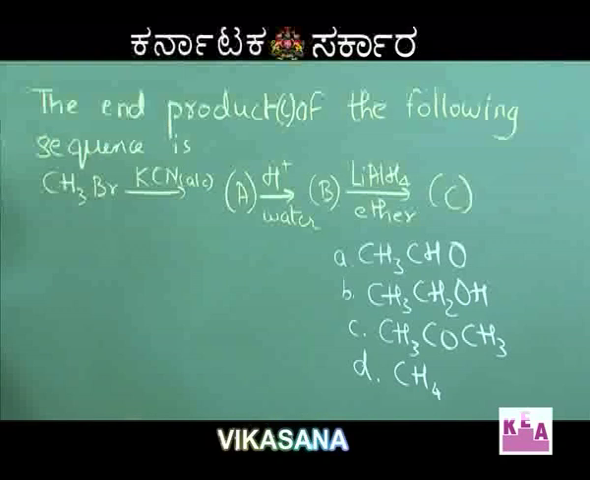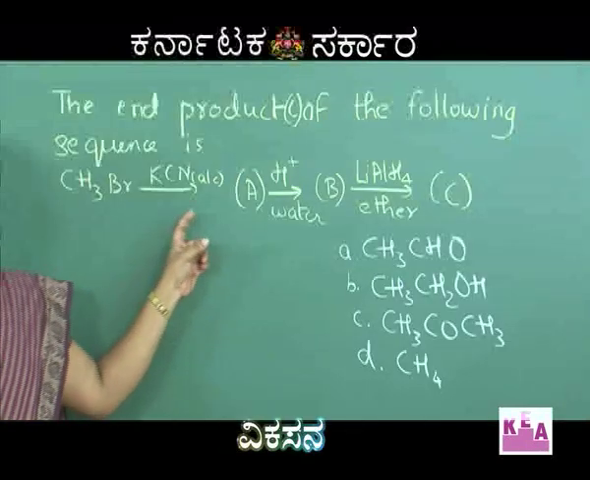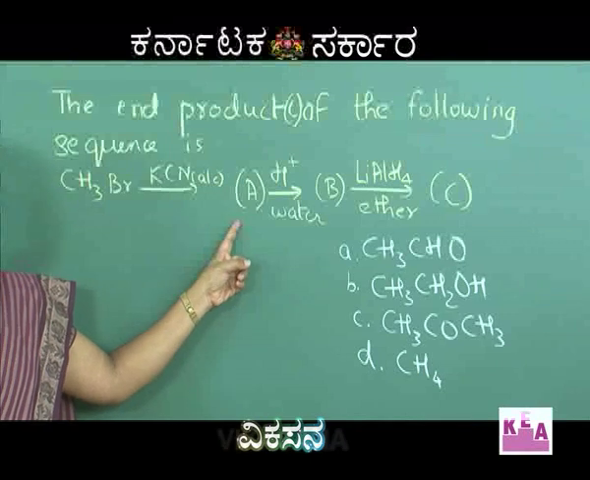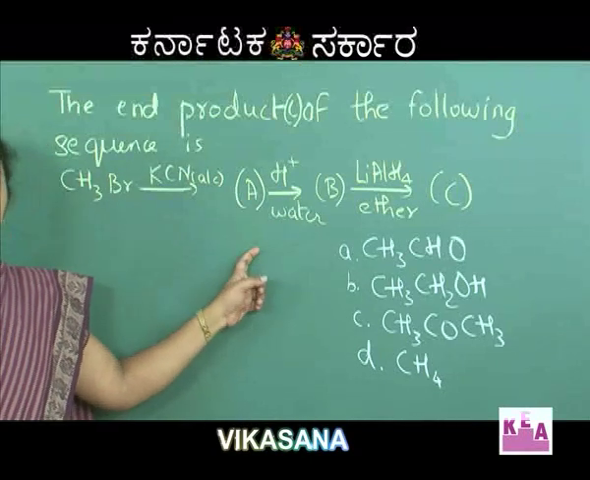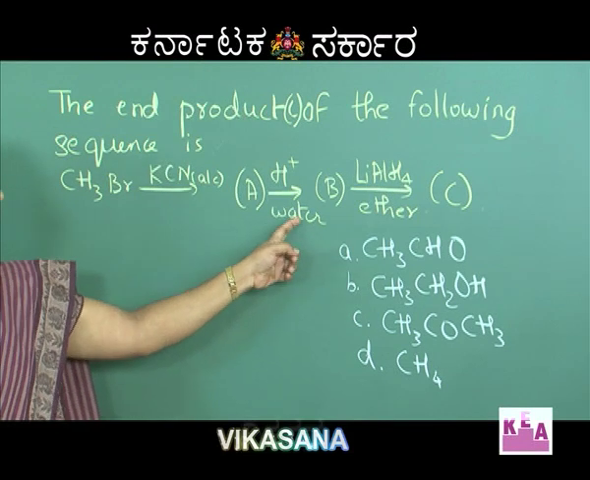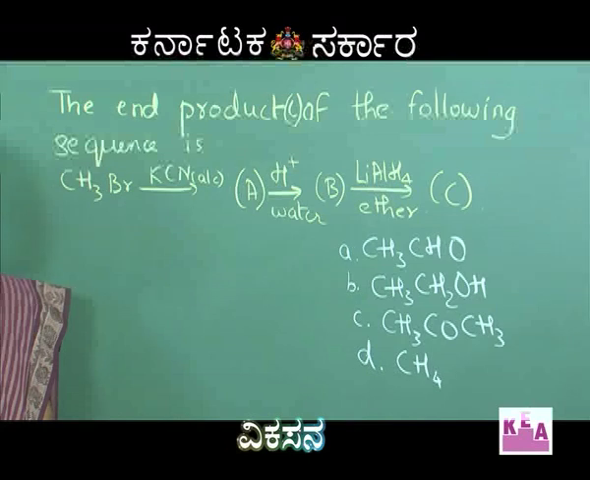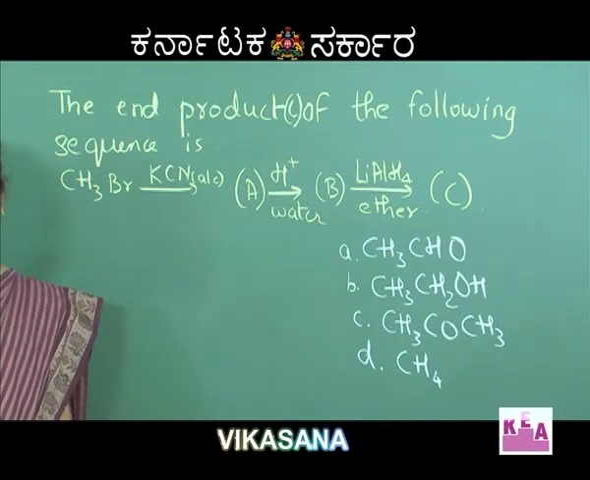Now look at the reaction. What is being done here? We have methyl bromide. Now methyl bromide will react with KCN. Obviously it will form a cyano compound, CH3CN. Now this will undergo hydrolysis. When the cyanide undergoes hydrolysis, it forms CH3COOH. So the compound B is nothing but CH3COOH.